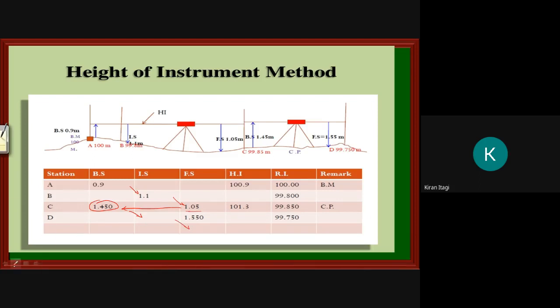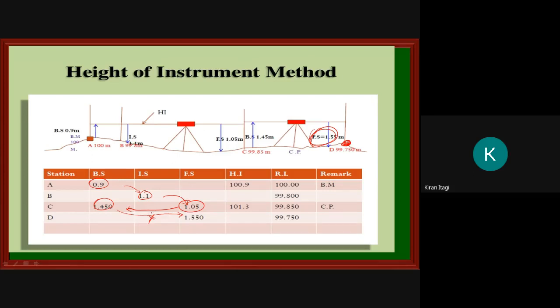So here you can see backside, then intermediate side, then foresight. After foresight, again we have backside. After backside I have reached my destination. Only one reading is left, so I am not mentioning anything in the intermediate side, directly I am writing in the foresight. So this is the procedure of how to write in the tabular column.